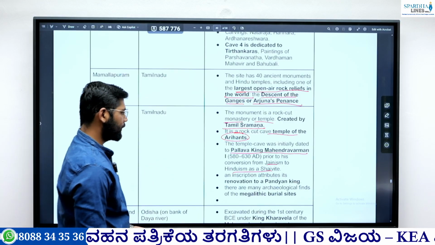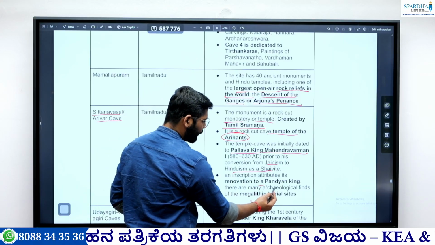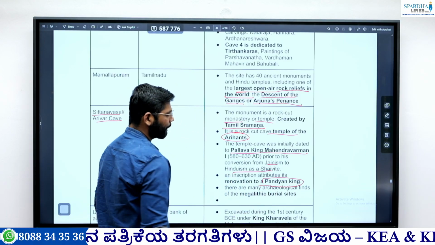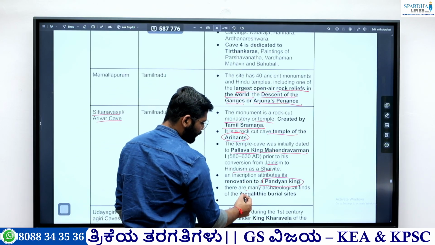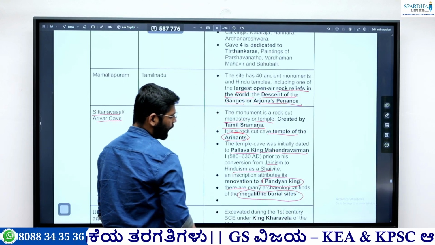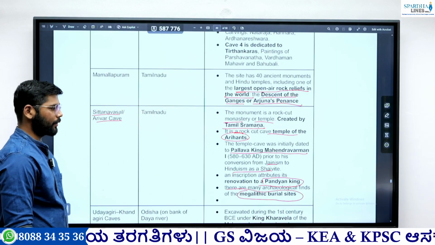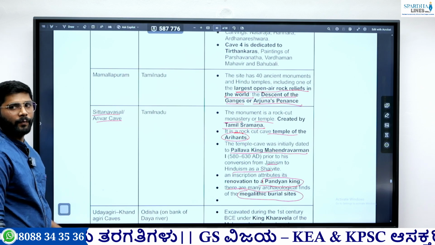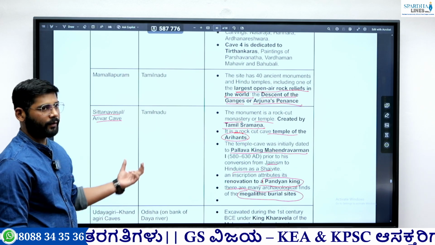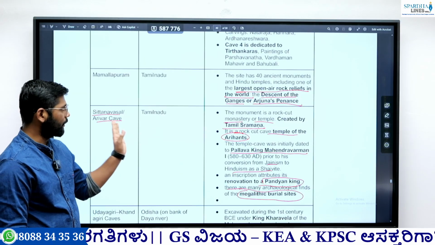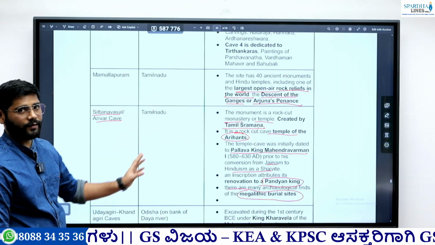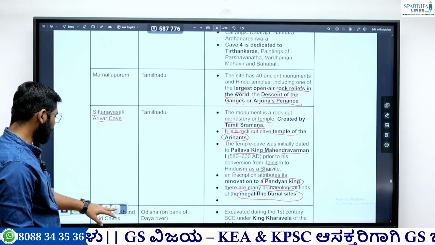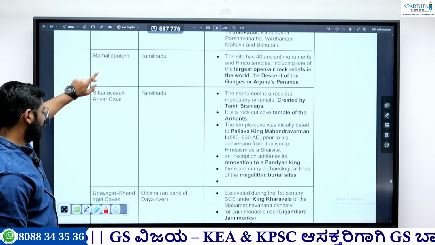And there is an inscription that is attributed to a Pandyan king, also Pandya king. So this is also an important fact. Then this particular Sittanavasal is also a megalithic burial site. It is a rock cave site as well as a megalithic burial site. Previously they have asked a question, giving the megalithic sites and the states. So if next time they ask about Sittanavasal, remember it is also a megalithic burial site as well as a cave.